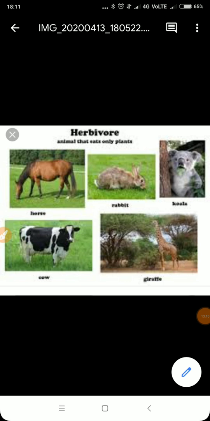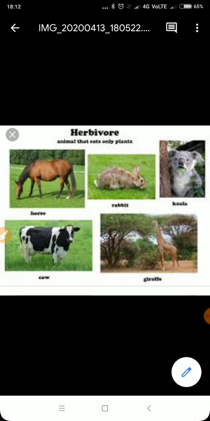Now I'm going to discuss the classification of animals on the basis of their food habits. Is this picture visible to you guys? What are these? These are the herbivores. We have classified animals on the basis of food habits into herbivores, carnivores, omnivores, parasites, scavengers, and decomposers. What are herbivores? Those which eat only plants and plant products. Cow, goat, rabbit, sheep, deer, horses, all these are examples of herbivores.